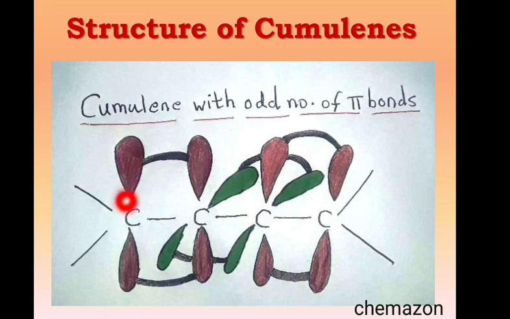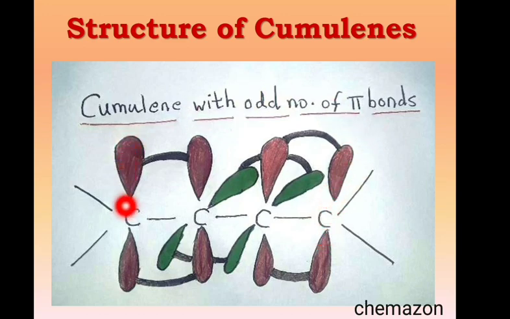Cumulenes are molecules having more than 2 consecutive double bonds. Here we are talking about an odd number of pi bonds. Whenever there is a molecule having an odd number of pi bonds, let us see the structure. This first carbon has this unhybridized p orbital, which will overlap with the unhybridized p orbital of the second carbon. The next perpendicular p orbital of the second carbon, this green one, will overlap with the p orbital of the third one, and then the next perpendicular p orbital of this third carbon will again overlap with the p orbital of the last carbon.